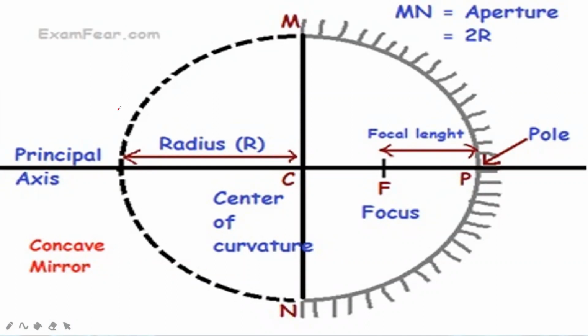Here you can see a circle has been drawn. This circle shows the sphere. The center of the sphere is the center of curvature. So the first term is center of curvature, which is actually the center of the hollow sphere. And here you have to note one thing, that this center of curvature is not a part of the concave mirror. It's outside the concave mirror.